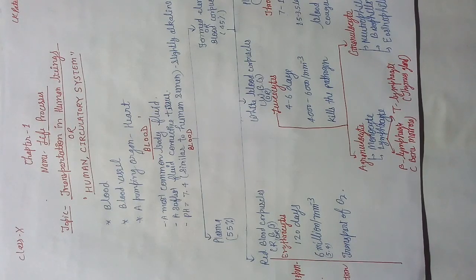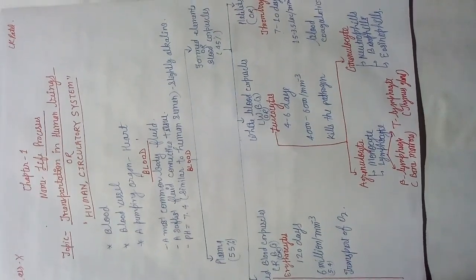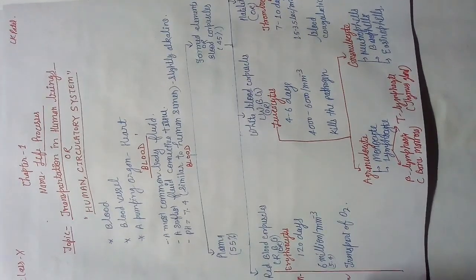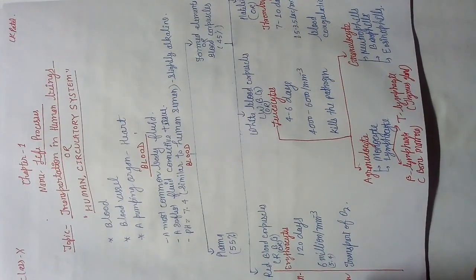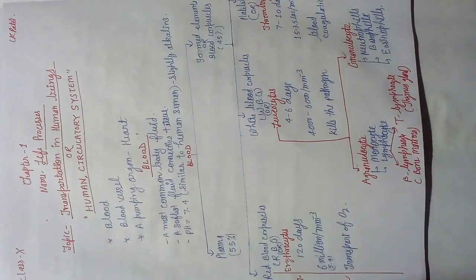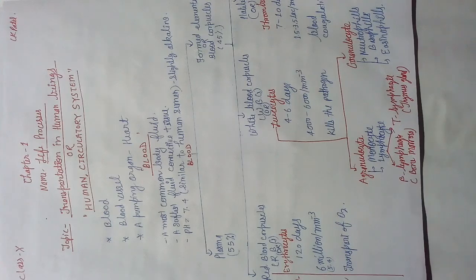Okay, so the next point we are going to study is that blood is divided into two parts. First is the plasma, second is the formed elements. Formed elements are known as blood corpuscles also. Plasma contributes 55% of total blood, and the function of plasma is to provide a kind of medium for floating the blood corpuscles, for example RBCs, WBCs and platelets.